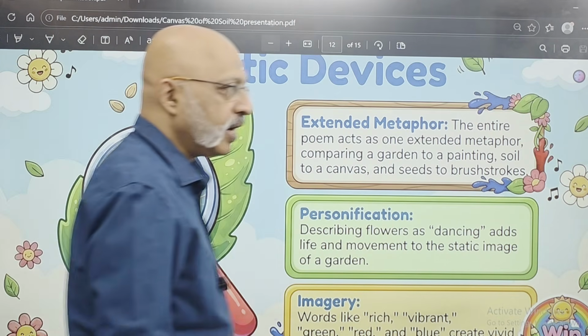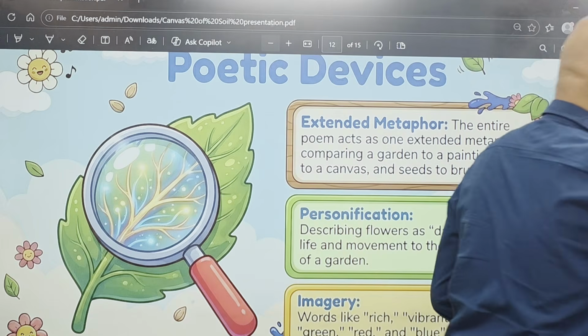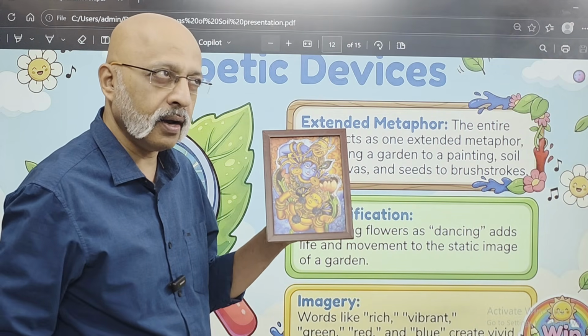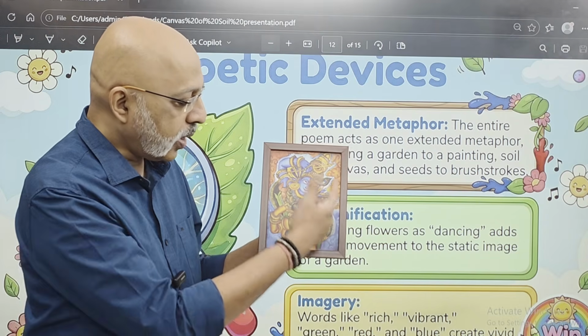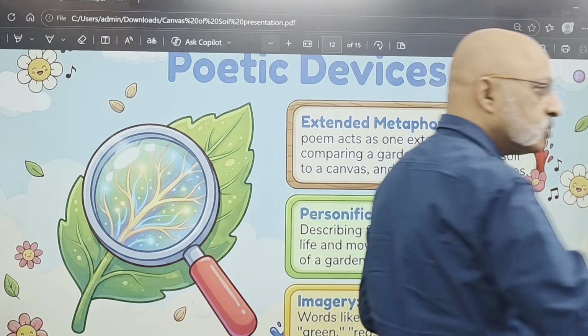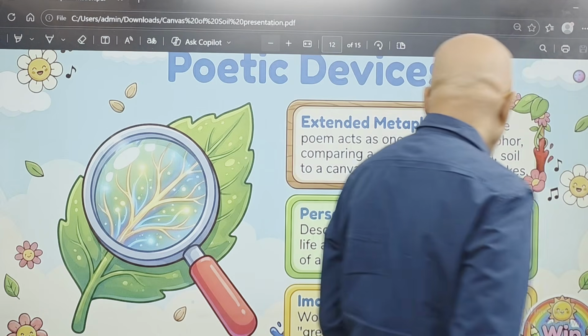Then, for example, let me just show you this beautiful painting which my wife's cousin made. Look at something like this. Now she lives in Madurai, I think, and look at the kind of strokes are there. Look at the way the colors have been used. So that is what is called artistry.